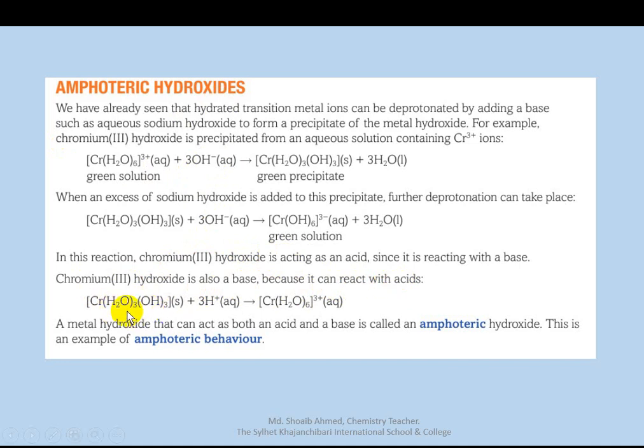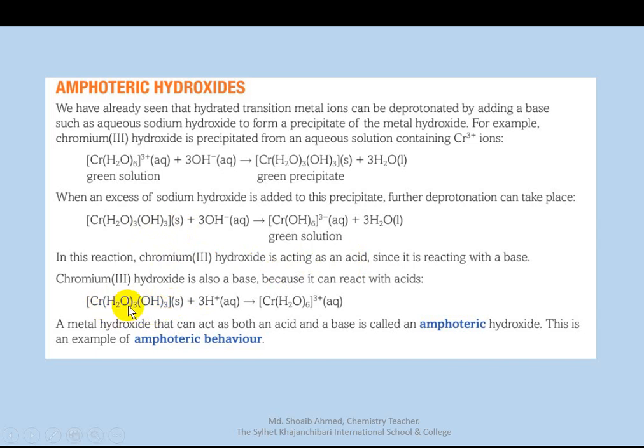Now this chromium(III) hydroxide reacts with 3 hydrogen ions. The hydrogen ion is an acid, and this compound reacts with the acid, so it will be a base. So this compound acts as a base. Here this compound acts as an acid. Here this compound acts as a base.